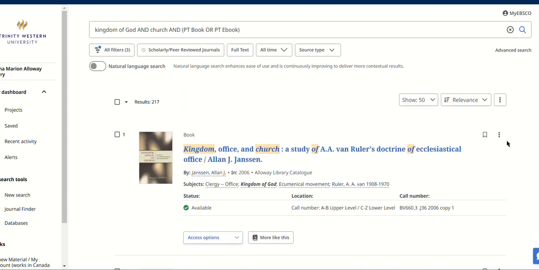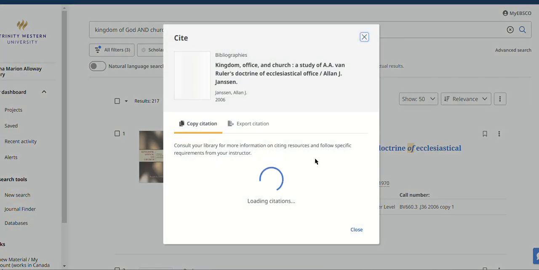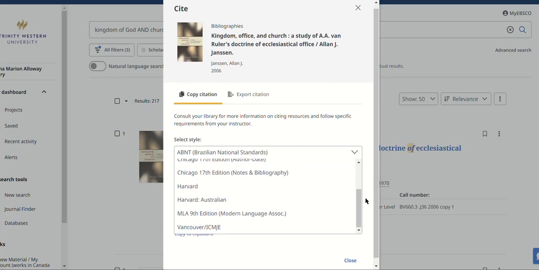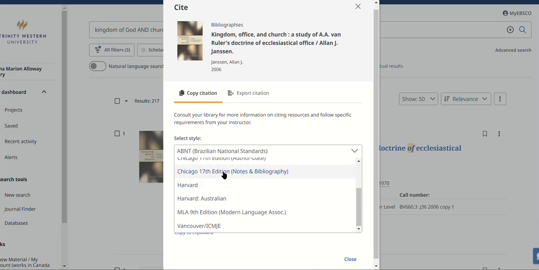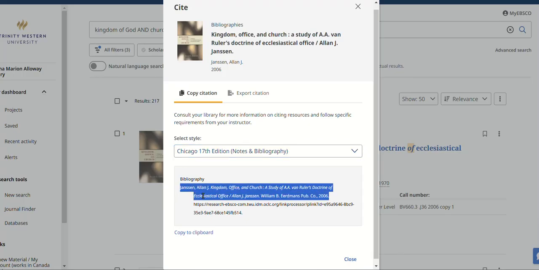If you want to create citations for any of them, you can click on the little arrows or little buttons here, click on Cite, and then choose a format. For Acts, you're using the Chicago 17th edition notes and bibliography format. So choose that, and then you'll see a formatted citation. The one thing you should leave off, though, is any URL, any internet address. Just drop that. But copy this, and you can paste it into a document, and then you'll have, in essence, a formatted citation. Check it over to make sure that everything is fine, but there it is for you.